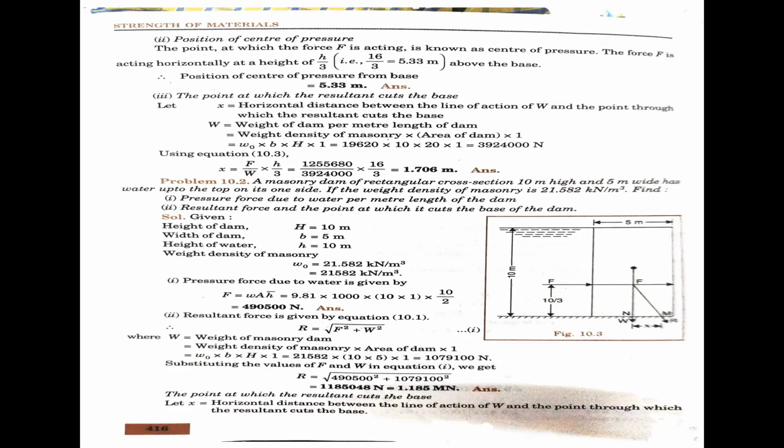Now in equation 10.3, x equals F by W into h by 3. The F value you know already, 1255,680 divided by the W value 3924,000, into h by 3, that is 16 by 3. Now finally we got the value of x, 1.706 meters. This is the example problem.